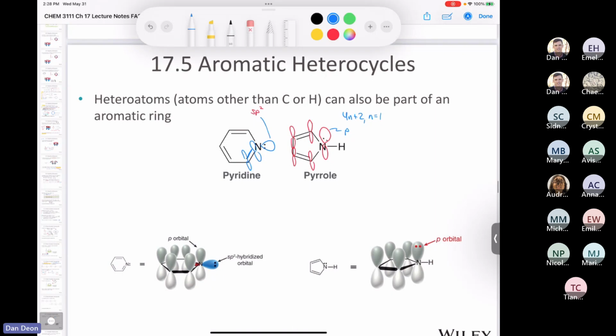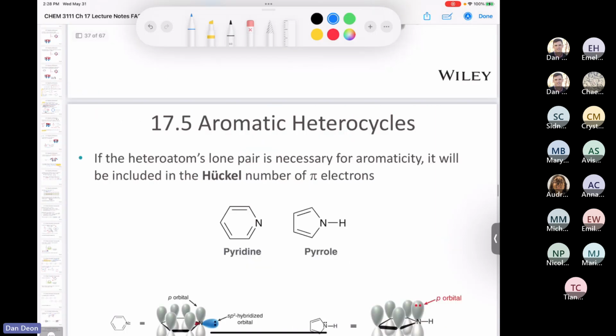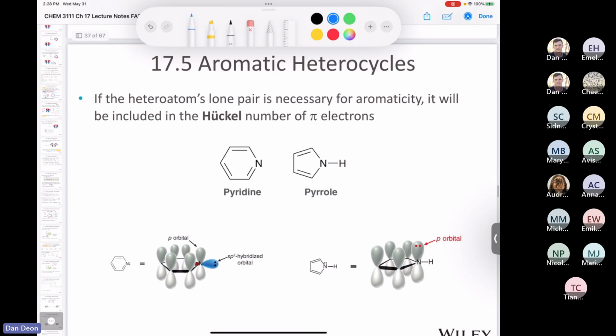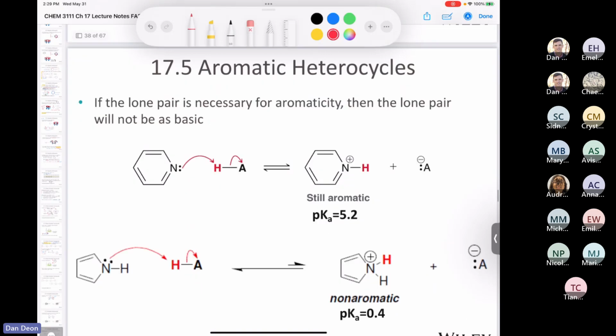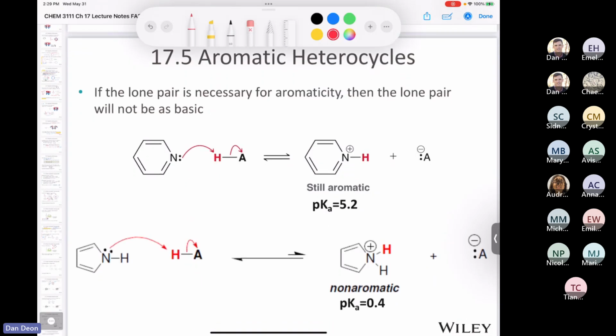Yeah, good. So if we look at those two, it says if the heteroatom's lone pair is required for aromaticity, it's going to be included in the Huckel number. So again, the nitrogen in pyridine wasn't included in the Huckel number, but the nitrogen in pyrrole was included in the Huckel number. So if you didn't follow me on that whole thing about the nitrogen in pyridine or pyrrole accepting a proton, well, take a look here.